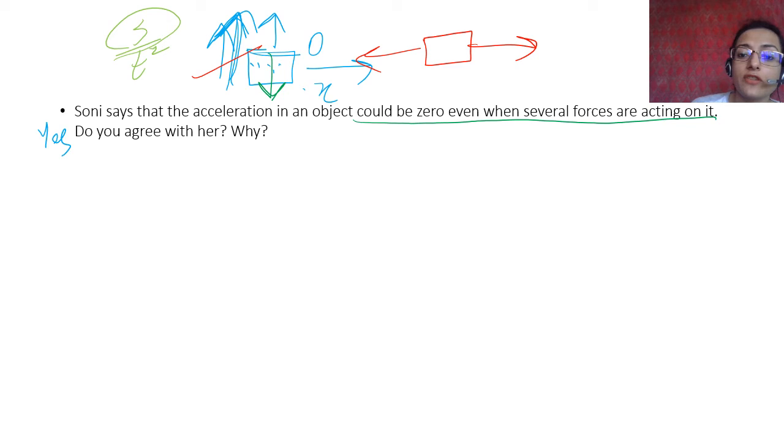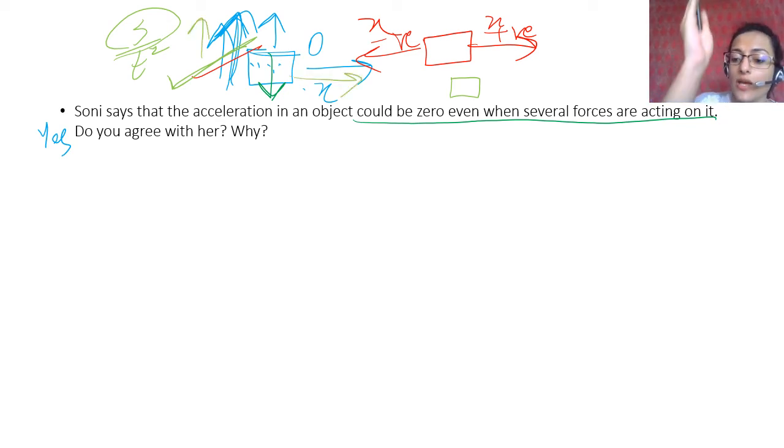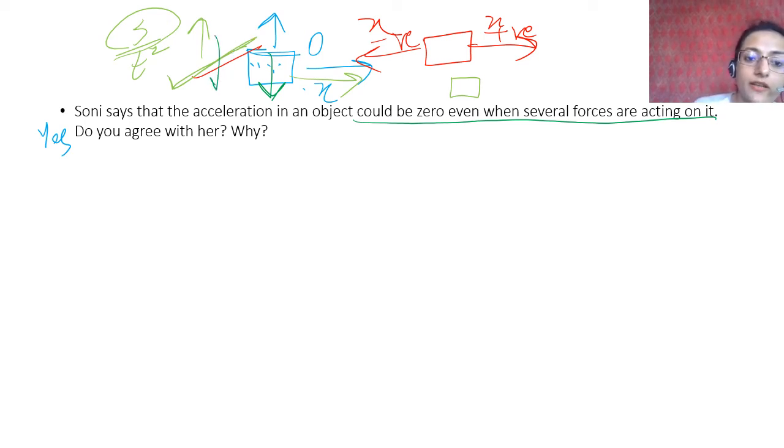So if the forces are balancing each other, for example, there is a positive force x and there is a negative force, and they're both x in magnitude, therefore there is no net force. So there are two forces acting on an object, but there is no acceleration, right? Or there can be a case where, like this one, the force is acting perpendicular to the displacement, but there is no acceleration in the upward direction, because there is probably a certain force acting in the downward direction and balancing that force. Therefore there is no net acceleration, there is no net force acting on it.